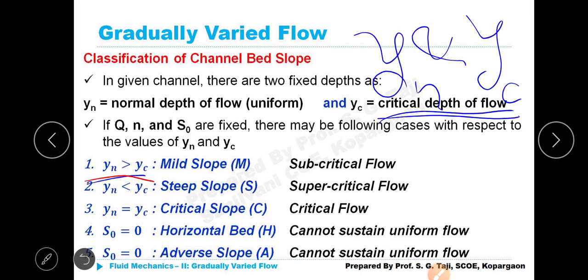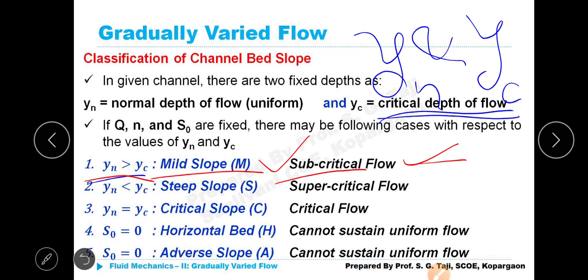If yn becomes greater than yc, then we call it mild slope, represented as capital M. That comes under subcritical flow. That means for mild slope, the flow should be subcritical. That is the meaning; you have to understand it that way. With respect to the value of normal depth and critical depth, yn should always be greater than yc. Then it becomes subcritical flow. Accordingly, the bed slope is called mild slope. Every time I need not repeat all these.